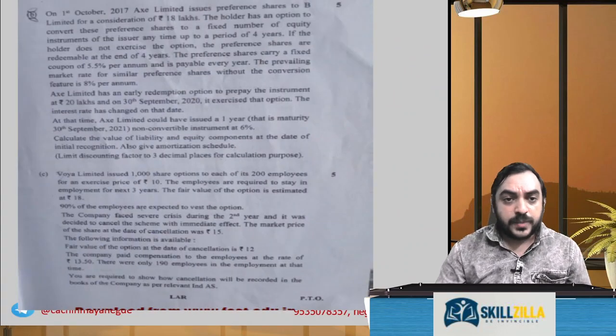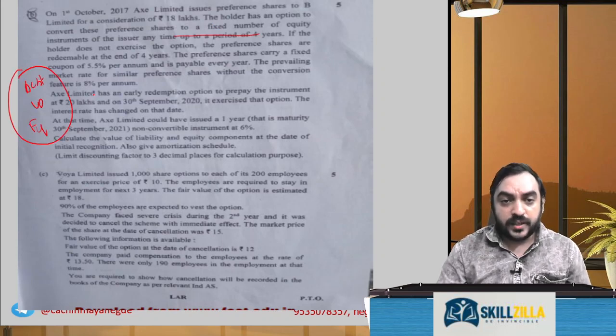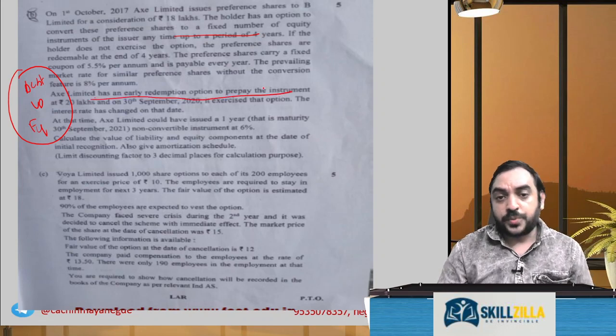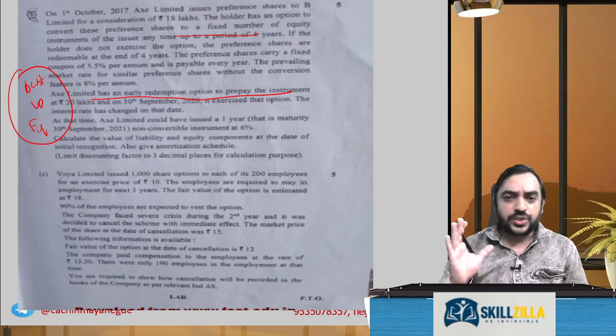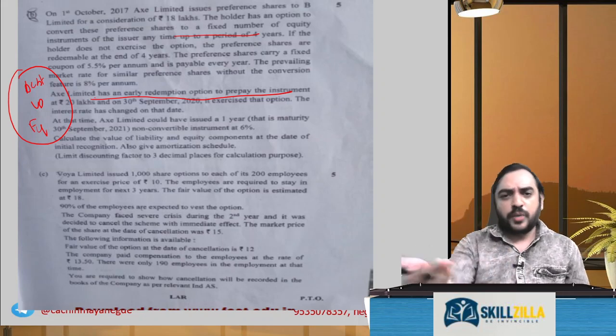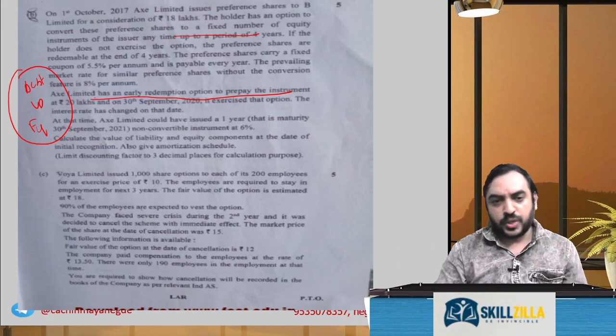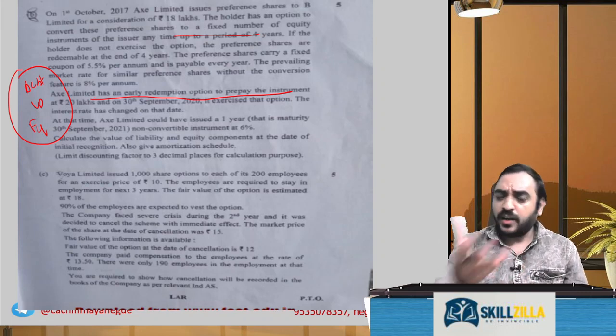6A. 6B. Limited issued a preference share, holder has the option to convert this preference into fixed shares. Okay, this is again debt versus equity. Equity component, debt component. And also they have an early redemption option to prepay. So this might be slightly complicated, but not so much. Means a slightly new question. But a similar question would have been solved in the classes for sure. Any class would have attended. Not the exact problem from study material, but similar questions are there.